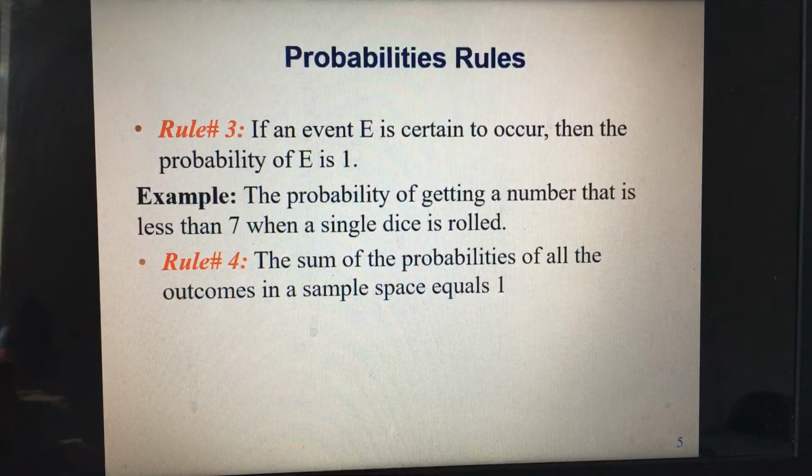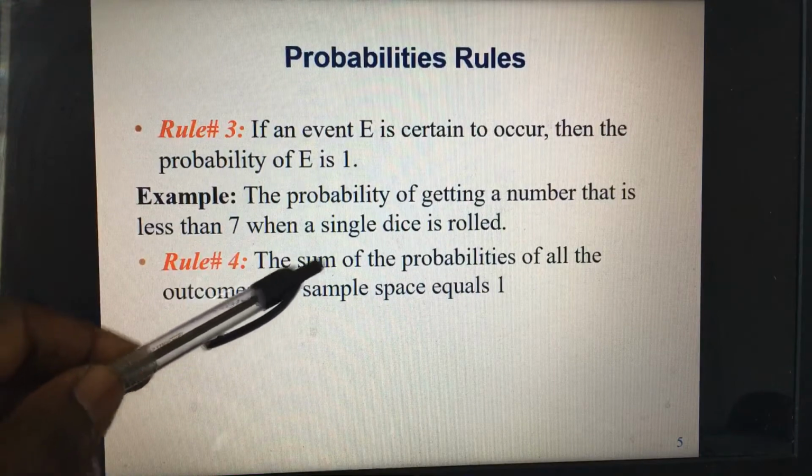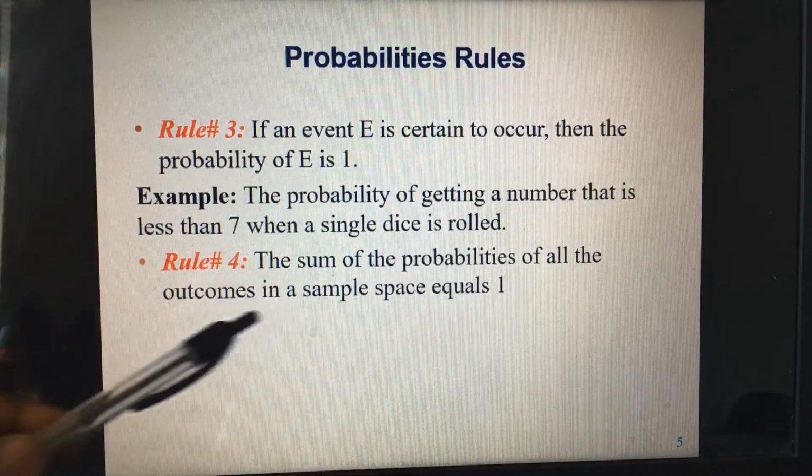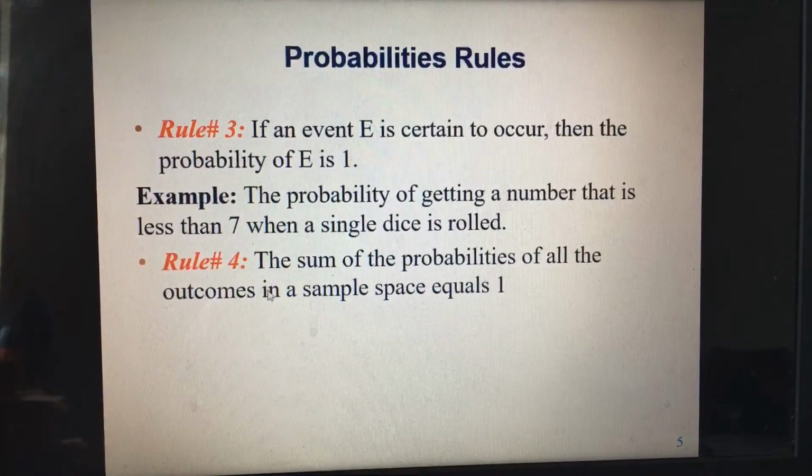Okay? Next rule is rule number 4, which says the sum of the probabilities of all the outcomes in a sample space equals 1. With this sample space, in our previous lectures, I'm sure you still remember, this sample space means the set of all possible outcomes of a probability experiment. Now look at this. It's saying that each of the units of that sample space, if you can calculate their probabilities and add them, it will add to 1.